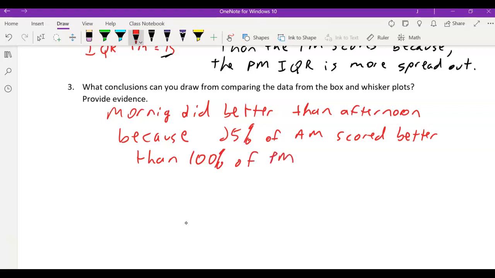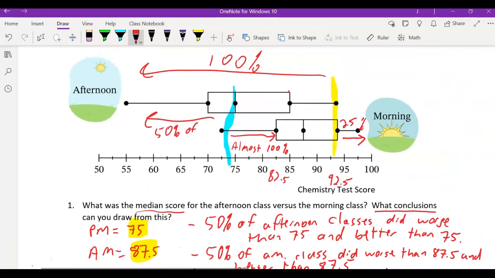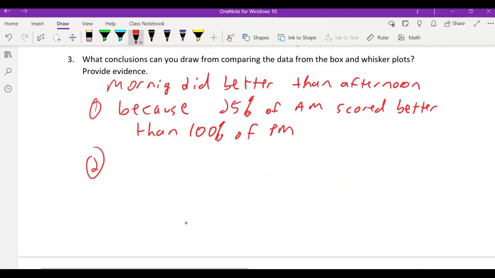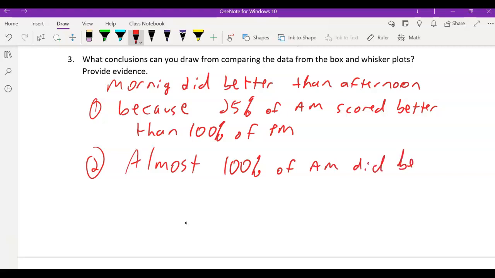That's one supporting point. The other supporting evidence was this blue one, where almost 100% of morning did better than 50% of afternoon. So you could say almost 100% of AM did better than 50% of PM classes.